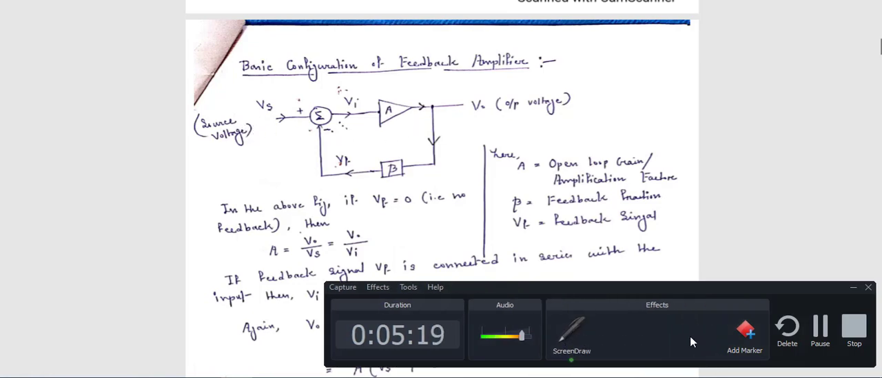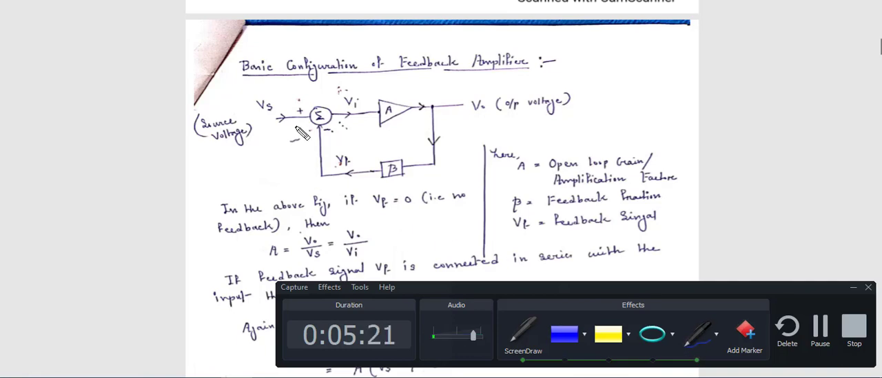That means if the circuit is like this, you only have this Vs, and this Vs is passed through an amplifier circuit, and after the amplifier you get your output, that is V0. Now just assume this circuit is like this, with no feedback. Then what is your output voltage?